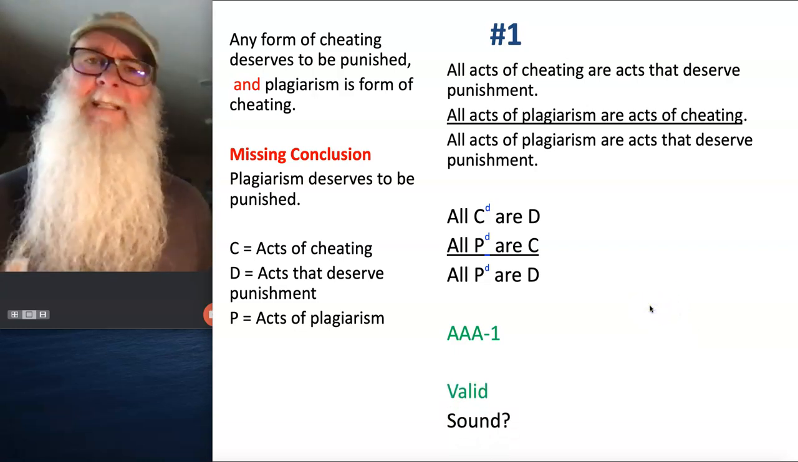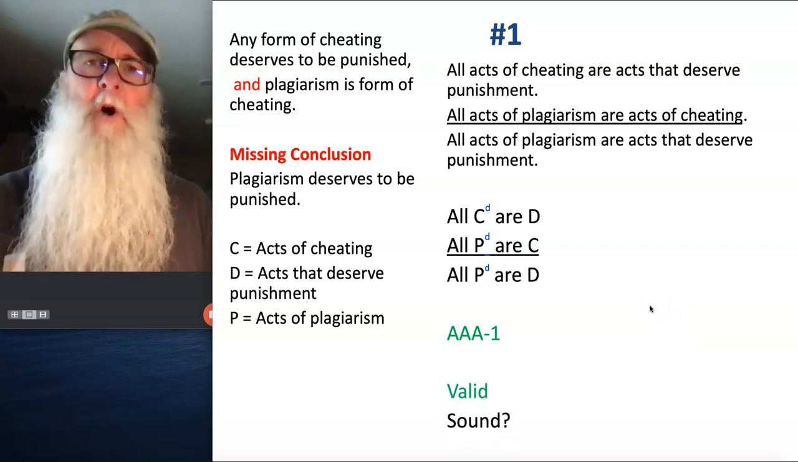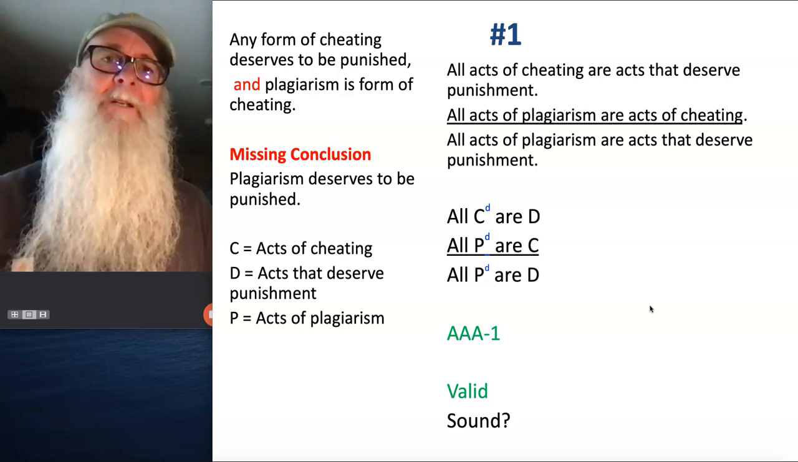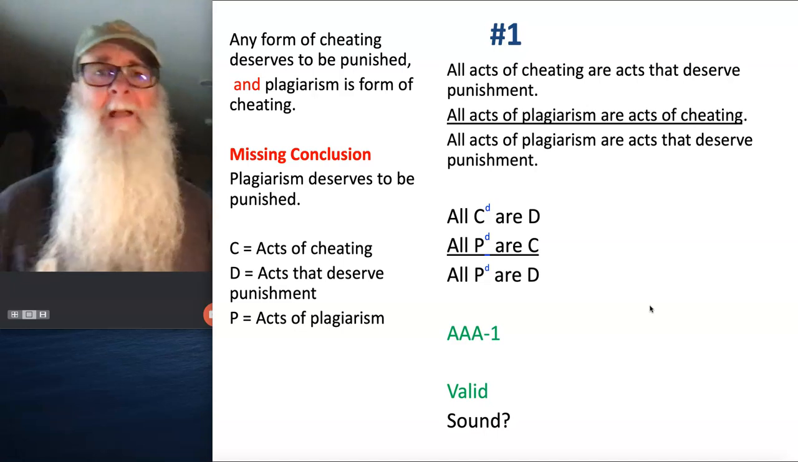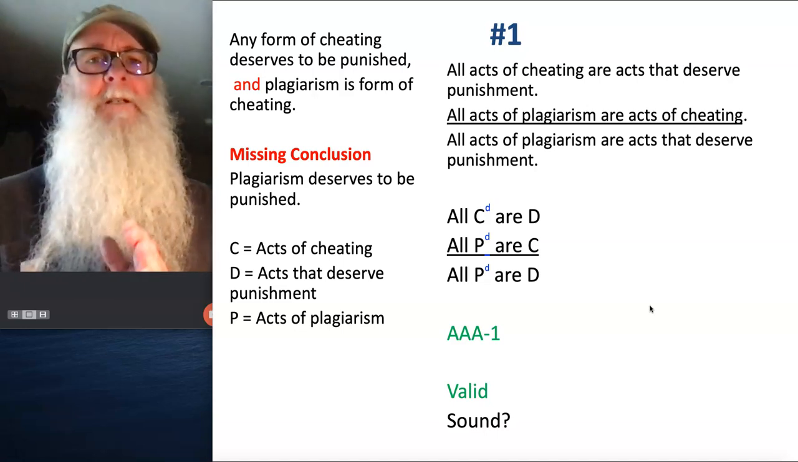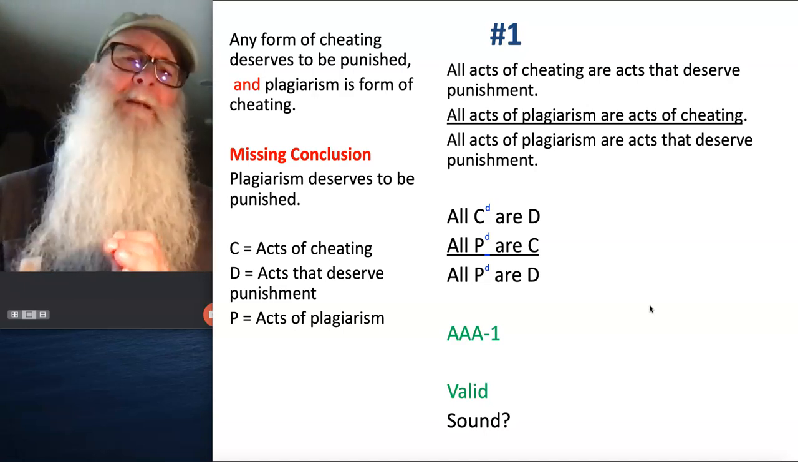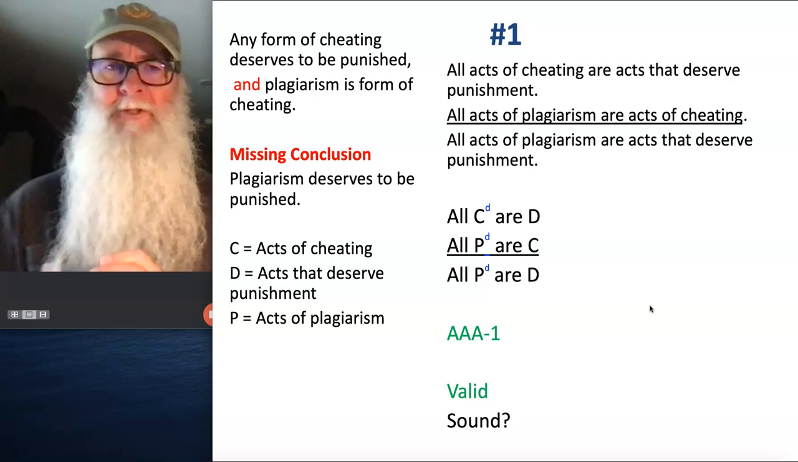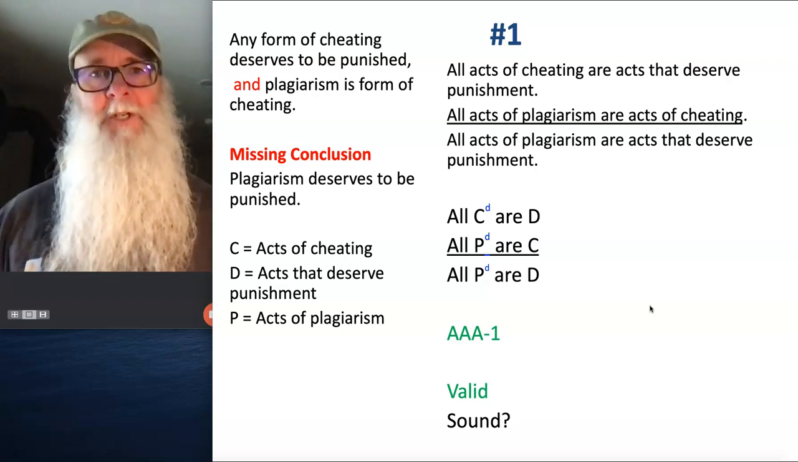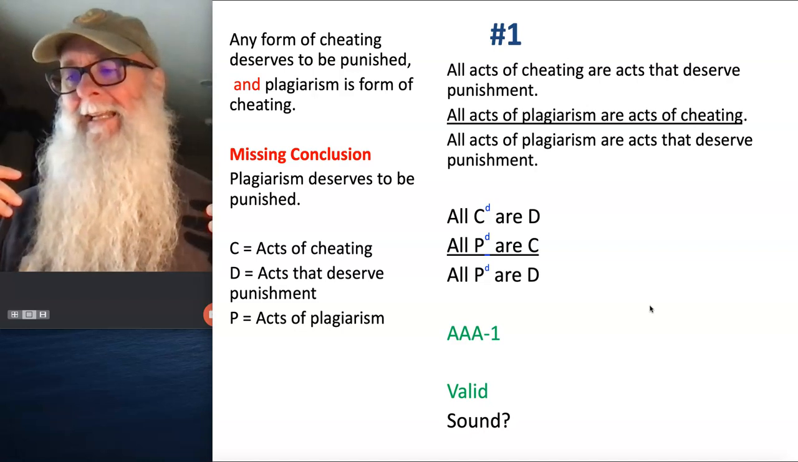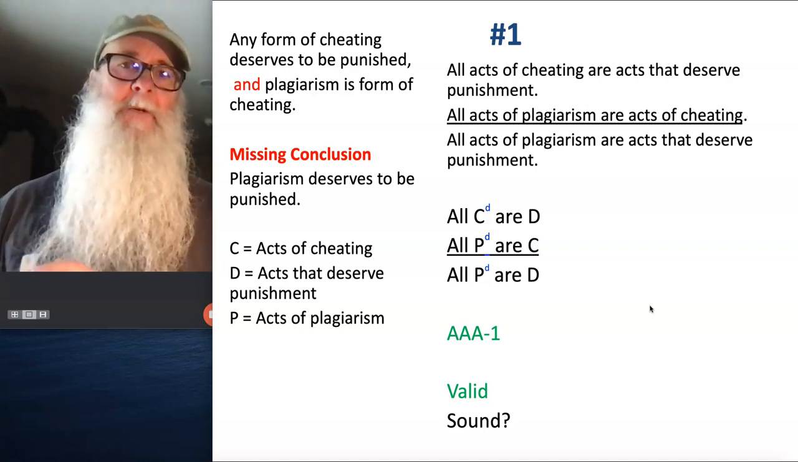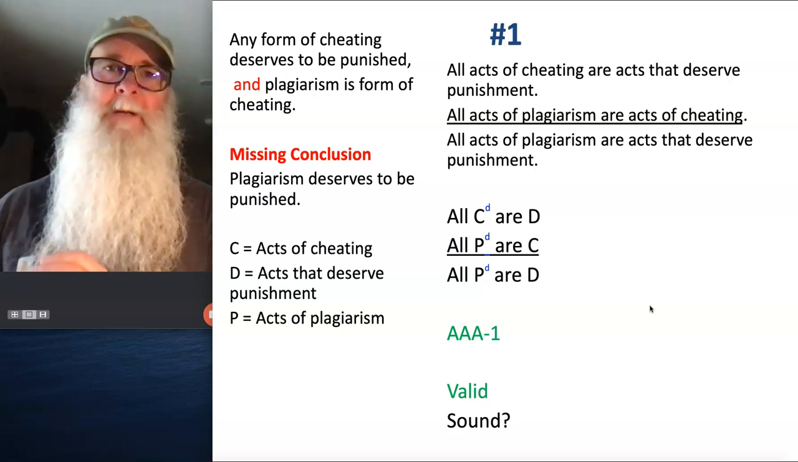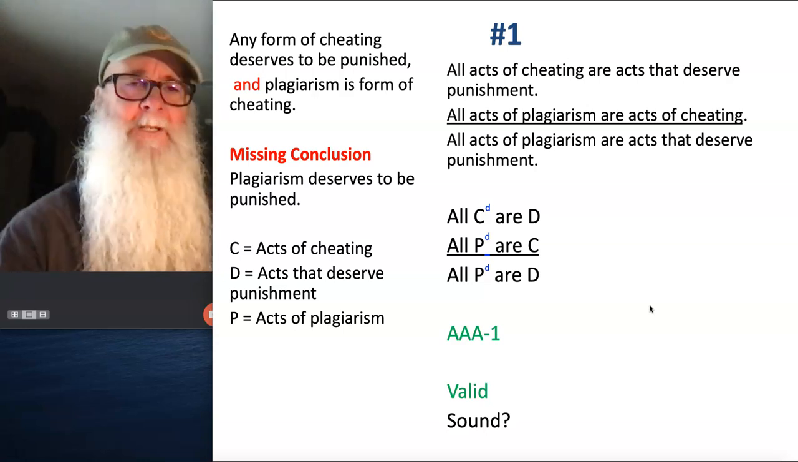The question might be, is it sound? In other words, are all of the premises in this valid argument true statements? Because if they are, I'll have to accept the conclusion as a true statement. The first premise says all acts of cheating are acts that deserve punishment. It seems like we could make a pretty good case for that statement being true. After all, cheating as a term implies an inherent immorality or unethical kind of behavior. And generally speaking, we want to condemn unethical behavior. So we could probably make the argument that premise number 1 is true.